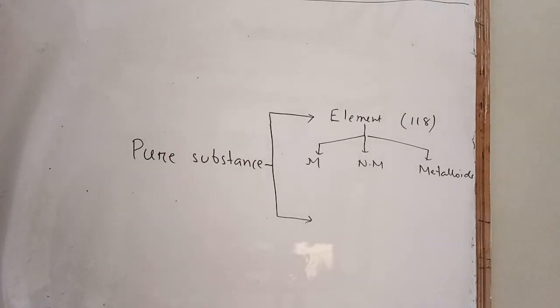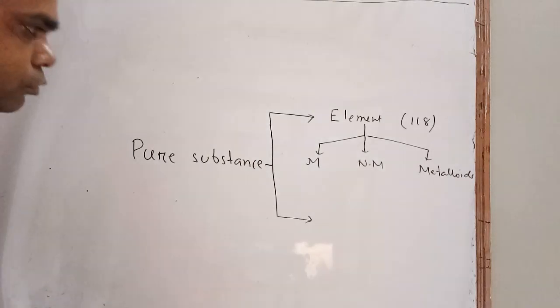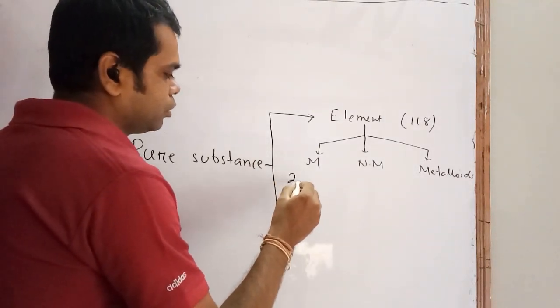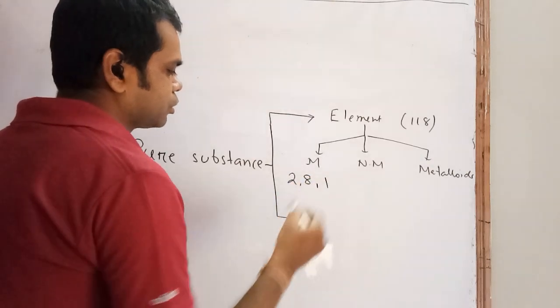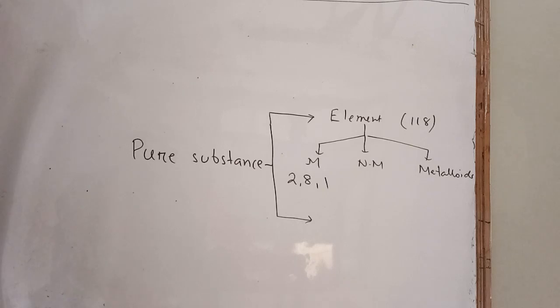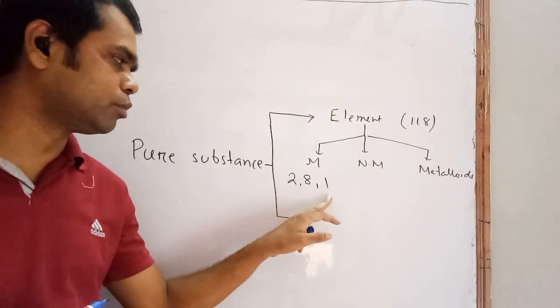Now metal, for example, 2, 8, 1. Can you guess for which element this is the electronic configuration? This is the electronic configuration for sodium.